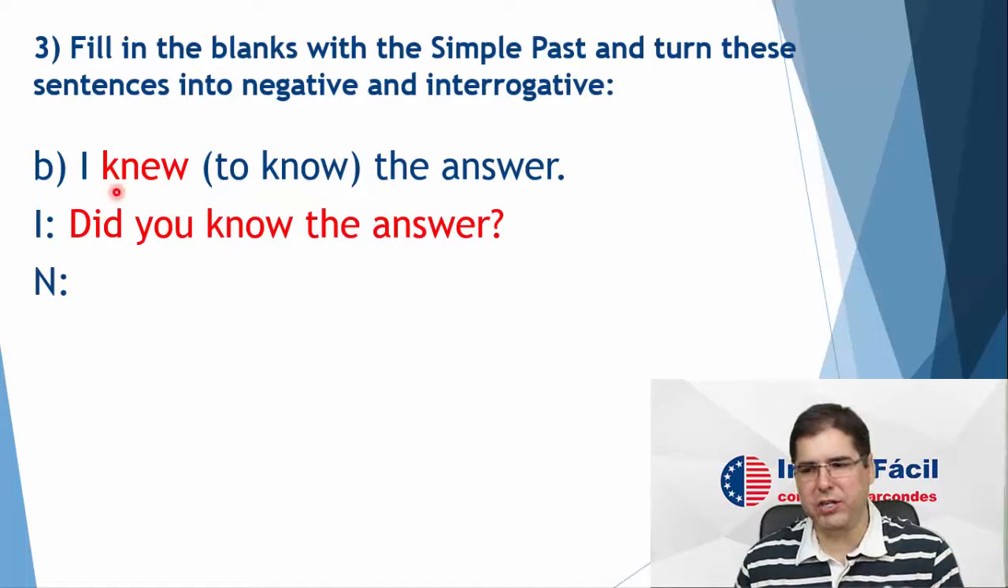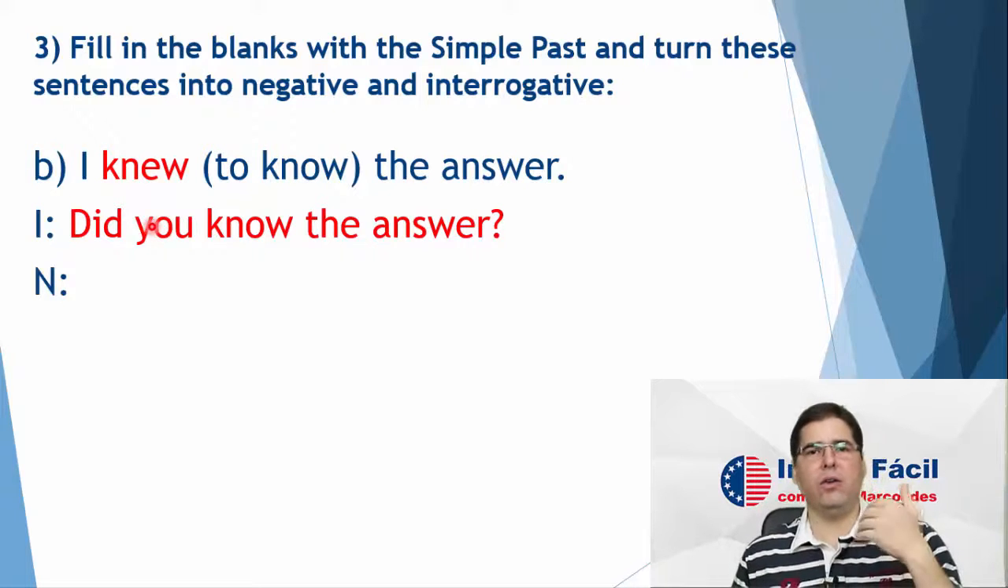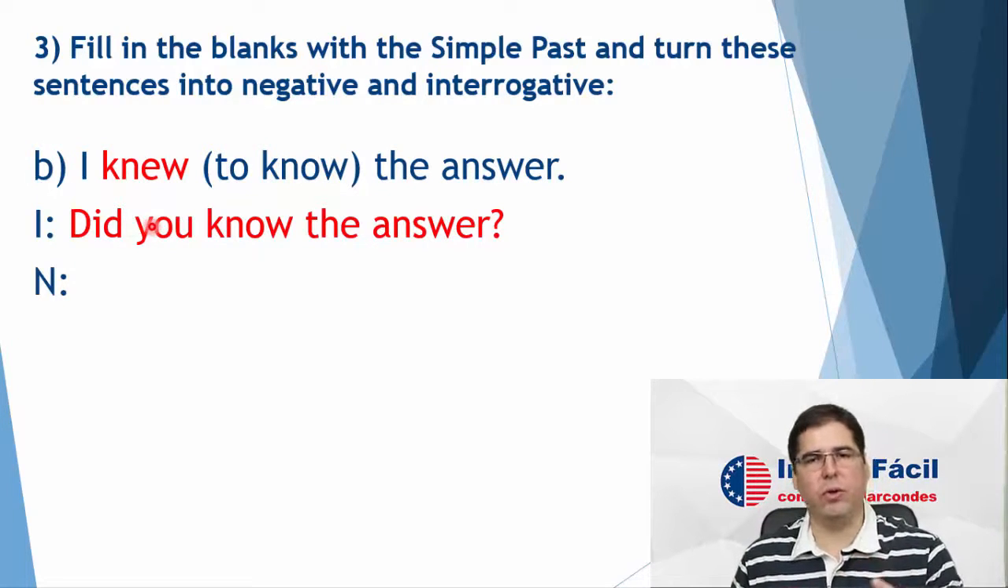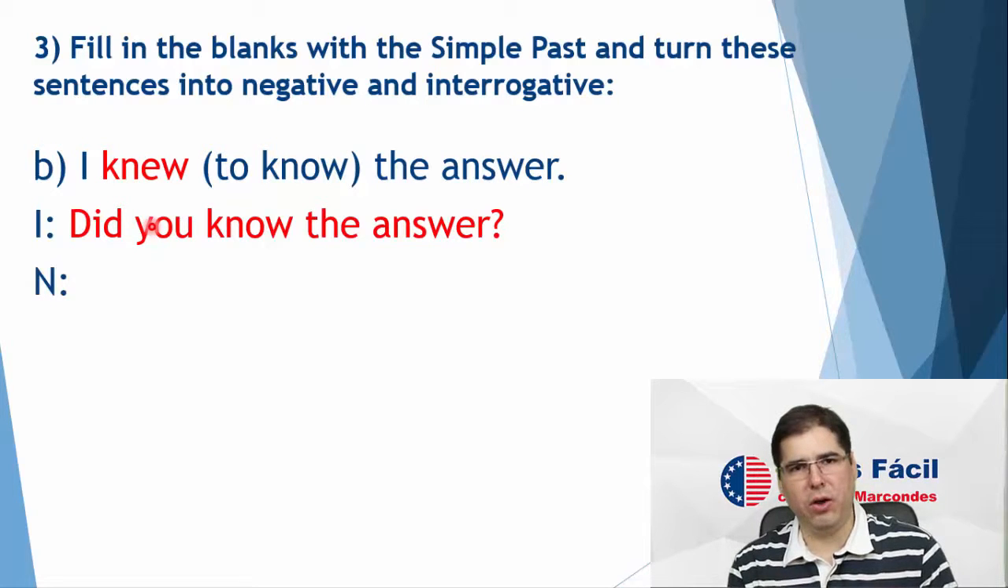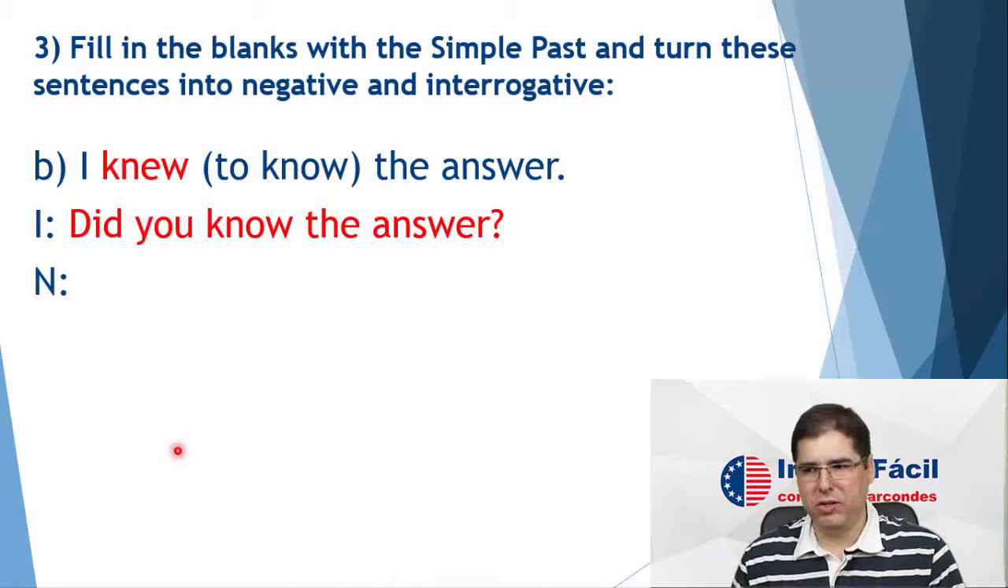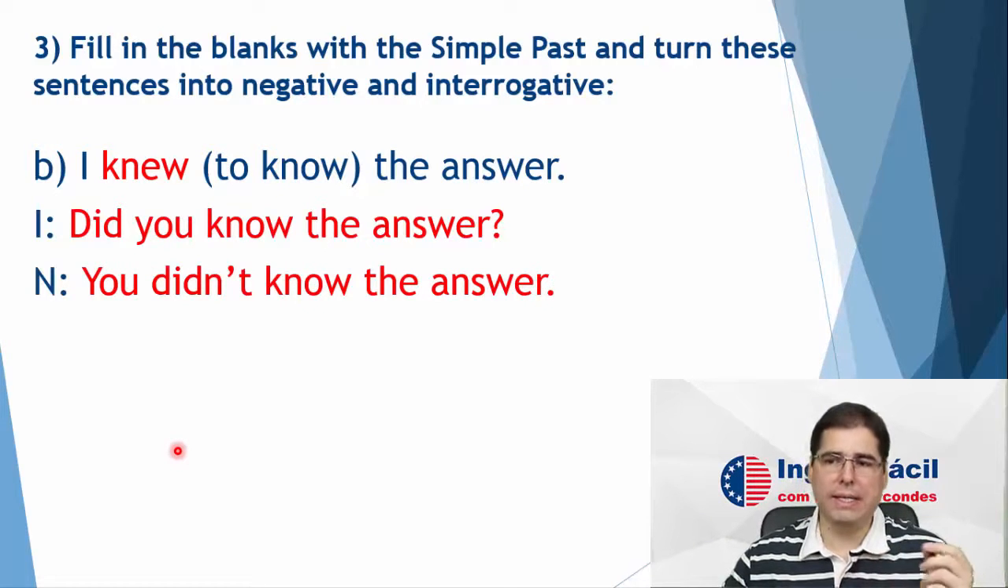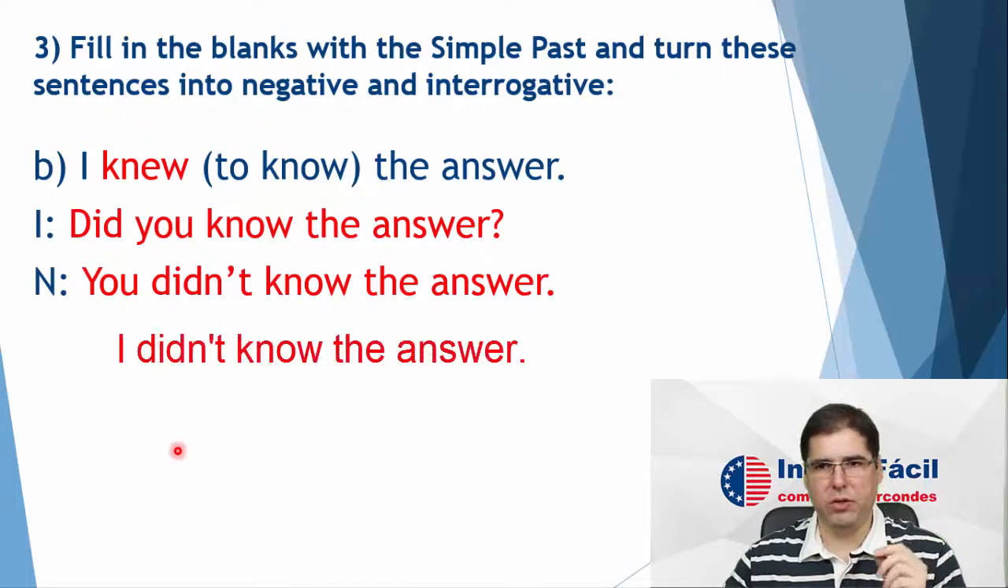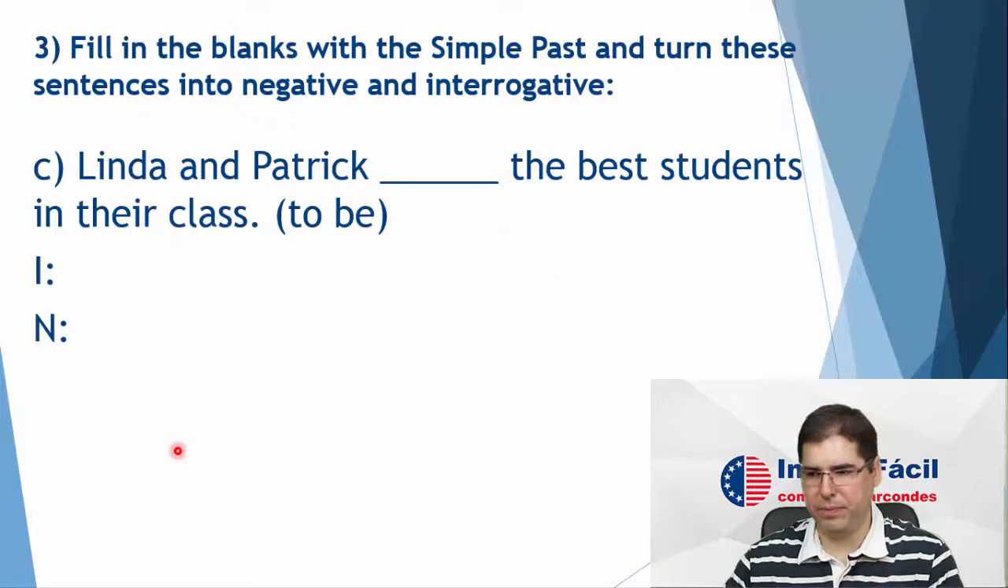Okay, now here I changed I for you because it's a little strange, right? Did I know the answer? But it's correct. So if in your exercise you wrote, did I know the answer? It's also correct, okay? I just changed to make more sense. So did you know the answer? Negative. You didn't know the answer, or I didn't know the answer.